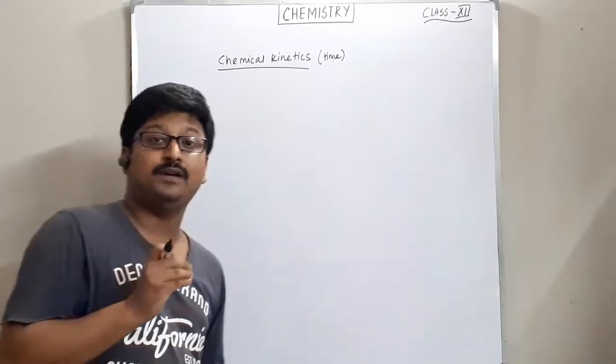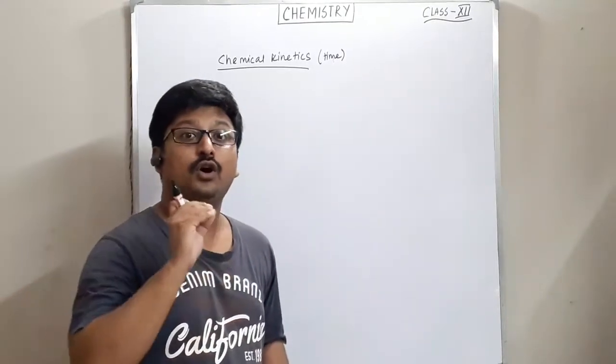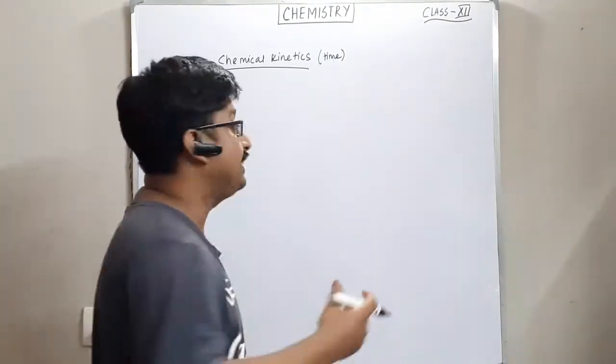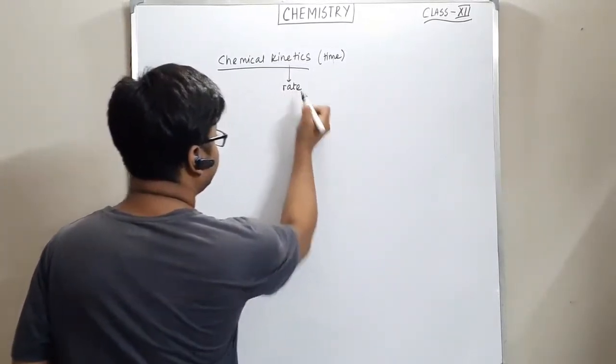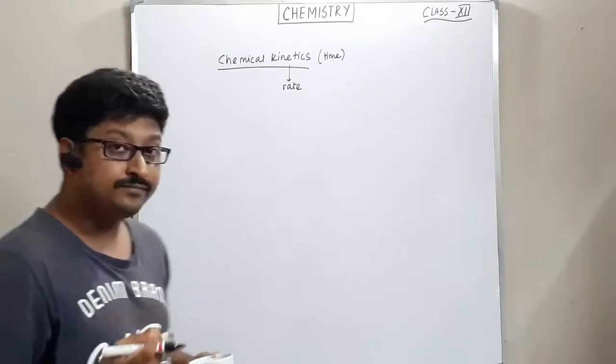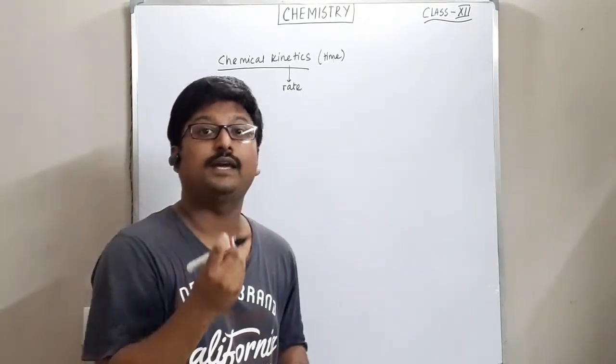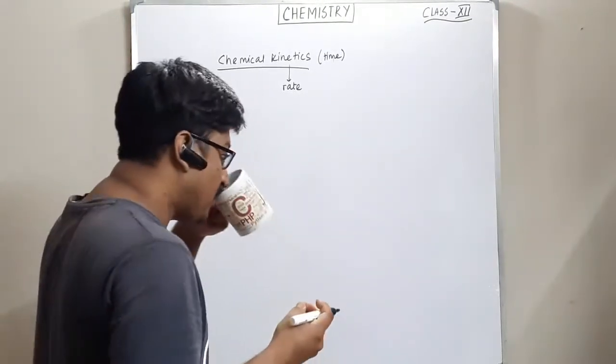So this is a chapter of measurement of kinetics, that is rate, rate of any system, rate of a chemical reaction.